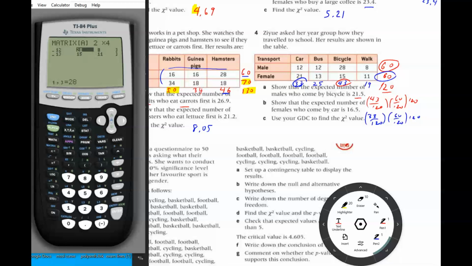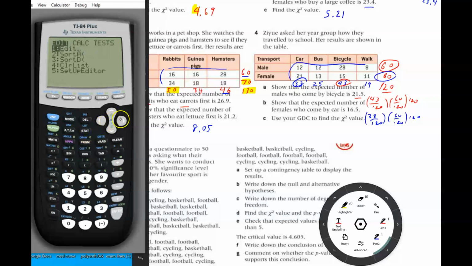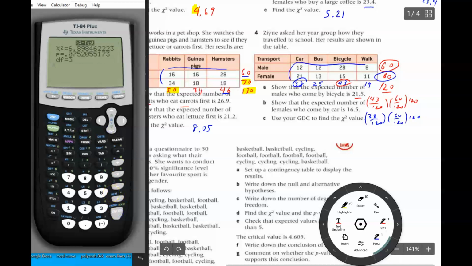I typed in my 2 by 4 matrix without subtotals and totals, and then I just do stat test, chi-squared test, the C option, AB for observed and expected, and I do the calculate, and my chi-squared value is 6.898, which rounds up to 6.90.